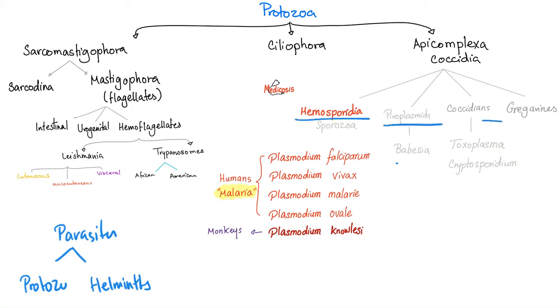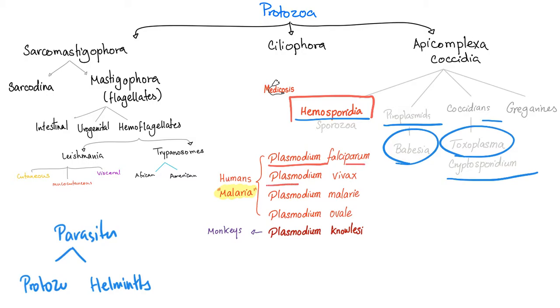Hemosporidia, whatever, and this includes Babesia, Toxoplasma or Cryptosporidium. We don't care. We care about Hemosporidia today. The malaria: Plasmodium falciparum, Plasmodium vivax, Plasmodium malariae, Plasmodium ovale. There is another Plasmodium for monkeys. We don't care about that right now. Remember, malaria is the Plasmodium, is the Hemosporidia, is the Apicomplexa, is a freaking protozoa.